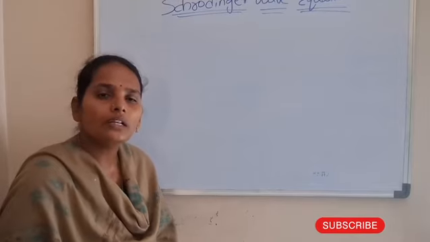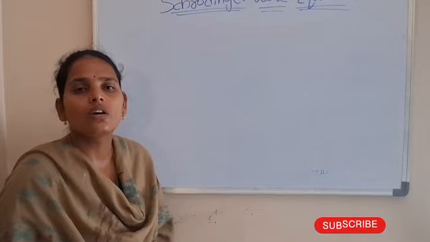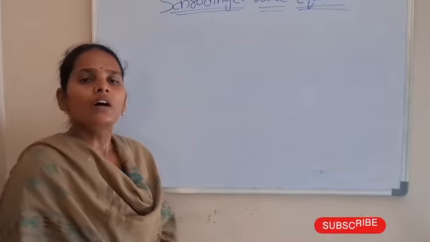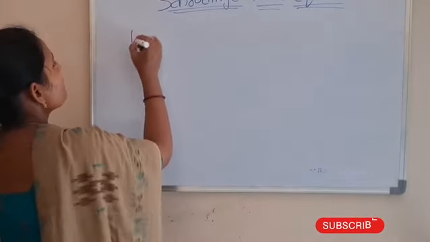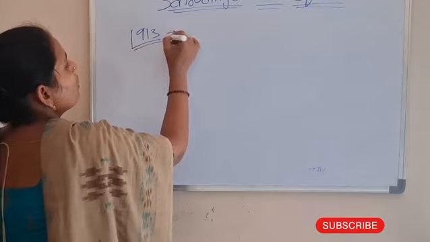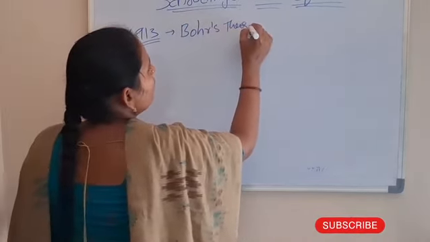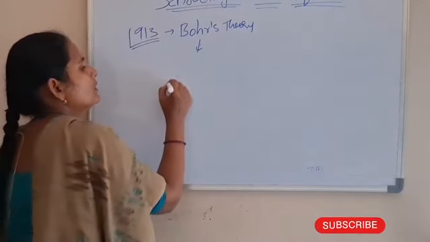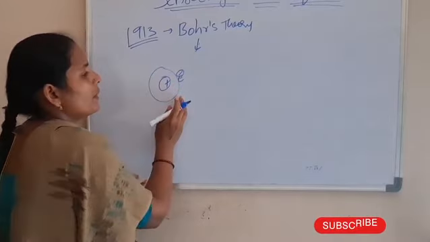Before going to teach about the Schrodinger wave equation, let's recall our previous atomic models. What have we discussed in the previous atomic models? In the year 1913, Bohr's atomic theory. Bohr's theory tells that this is a nucleus and this is the orbit.